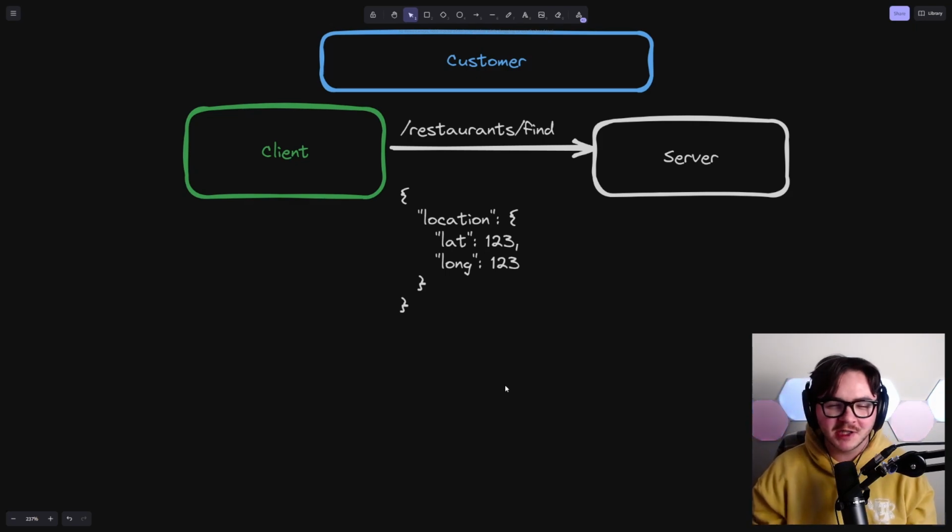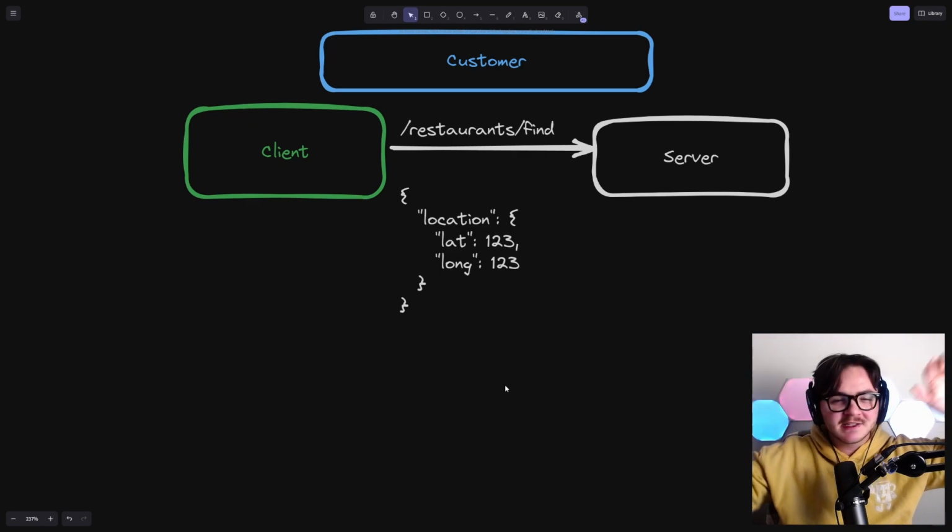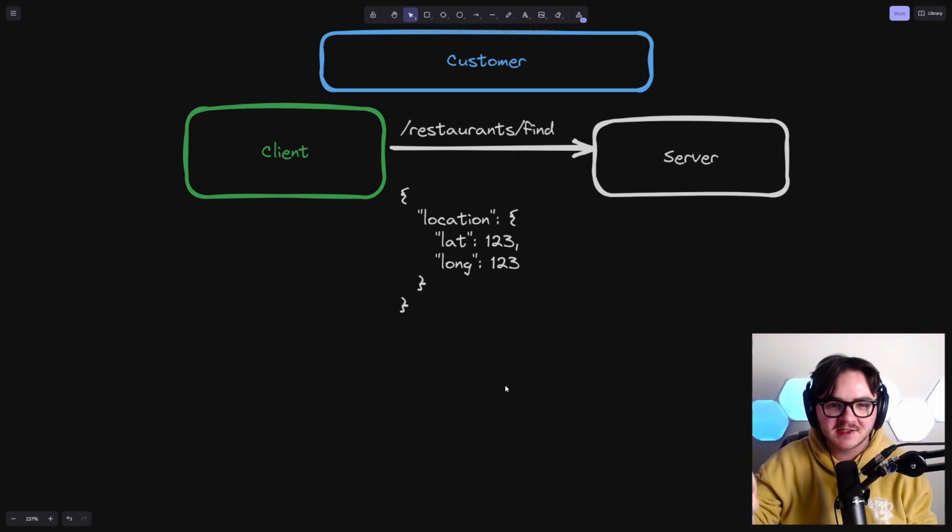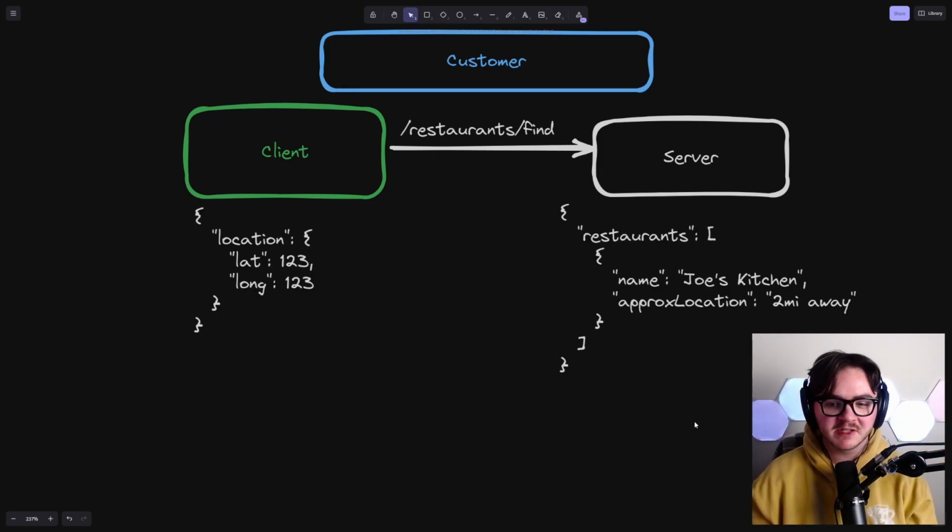I'm sure eventually it's probably worthwhile to let people look at a larger radius, and so you would maybe include in this some type of, oh, I want to search within a 10-mile radius. But for right now, we're going to say that DoorDash is making the decisions of what is available for delivery near you, what is too far, too close, etc. Now, all the server is going to give us back is just the name of a restaurant and its approximate location to you. We're building really light, okay?